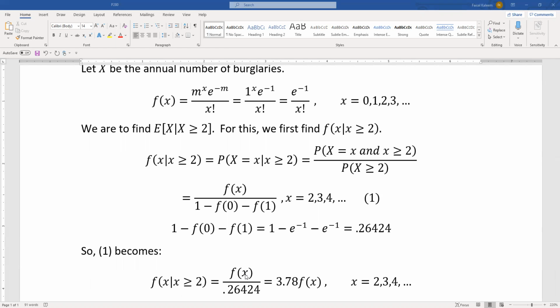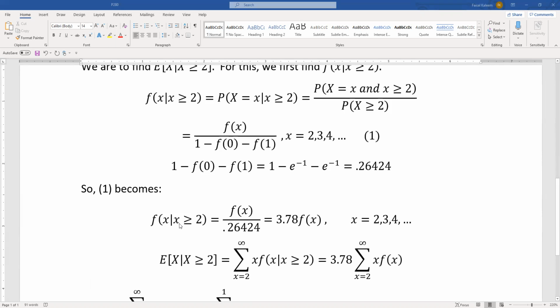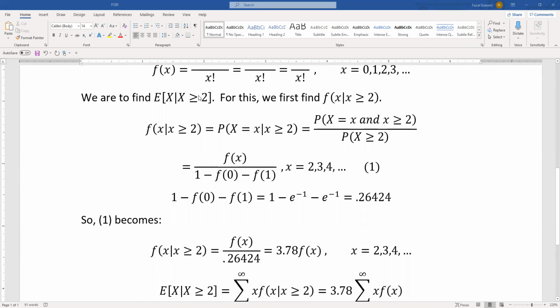So this is equation 1, that becomes f of x divided by 0.26424. So that's 3.78 f of x, and x goes from 2, 3, 4, and so on. So we have found the PMF that we needed for the expected value that we want.